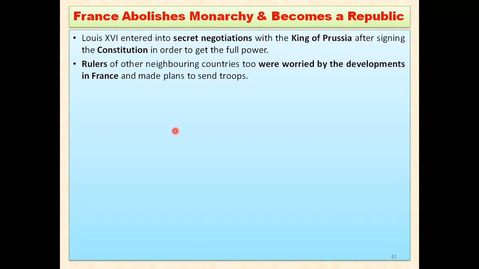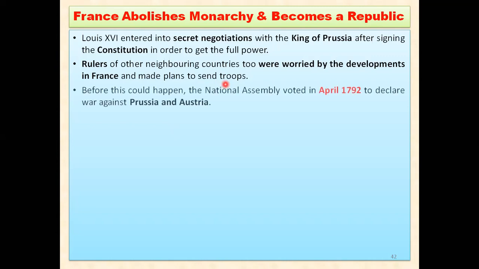And they planned to send troops, meaning soldiers, to France to abolish the constitution which was completed in the year 1791. So everything was ready. The king of Prussia as well as Austria was ready to help. But as I told you, they had only made the plans that they would send their soldiers to fight back.